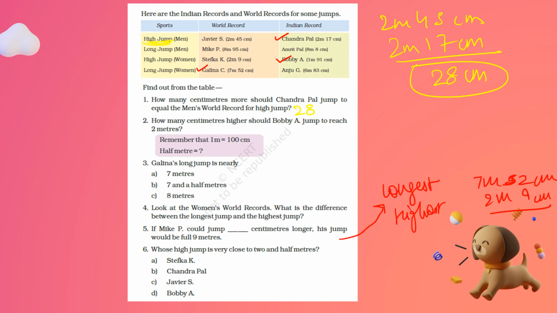Okay, next. How many centimeters higher should Bobby A jump to reach 2 meters? How many centimeters more? 9, right? 9 centimeters more. 1 meter is equal to 100 centimeters, half meter equals 50 centimeters.